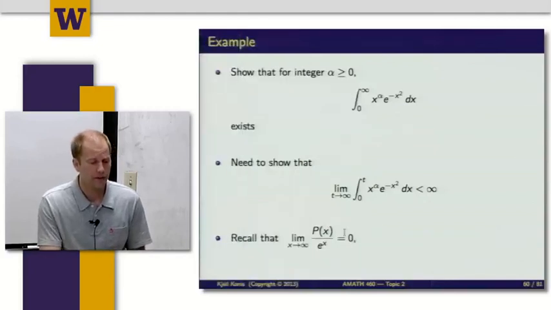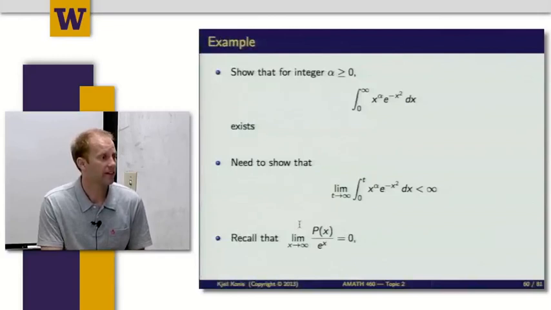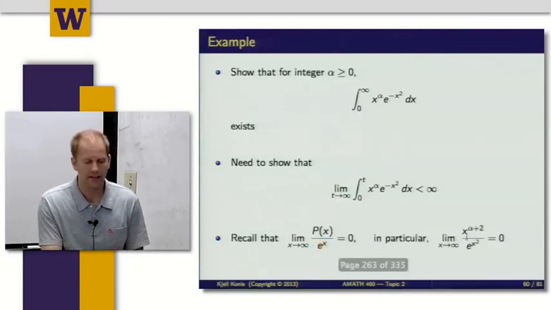So we can recall from the first lecture when I was talking about limits, if p of x is a polynomial and e to the x is the exponential function, then if I take the limit of this as x goes to infinity, I get 0. So in particular, I have this minus x squared here.